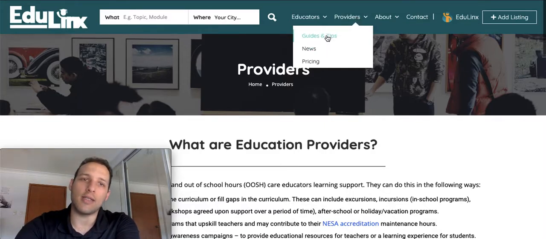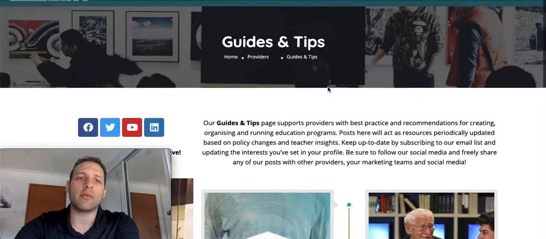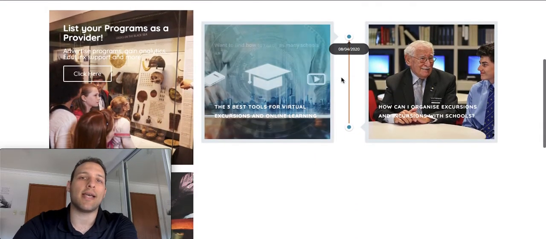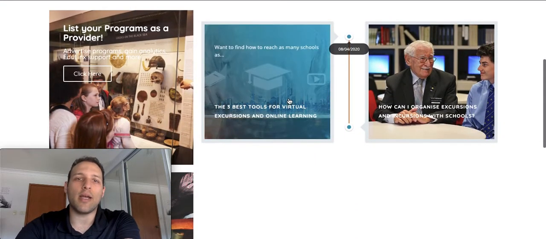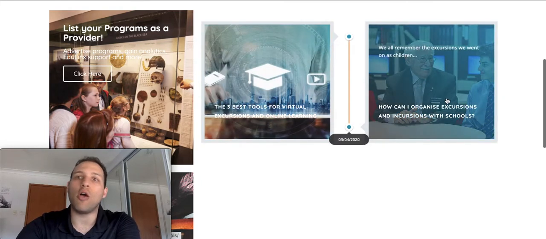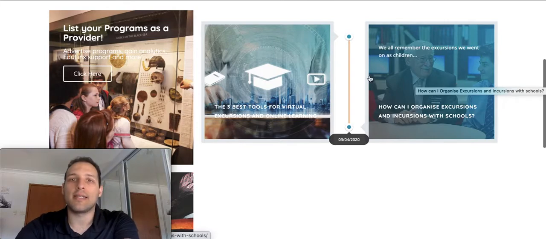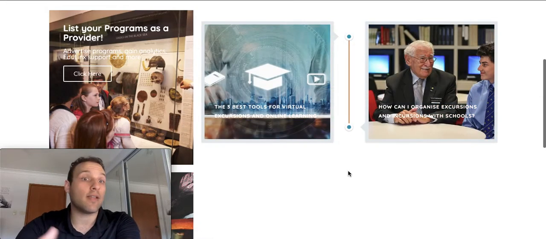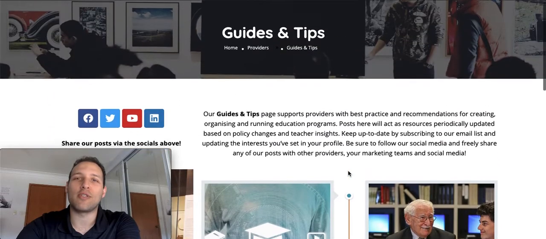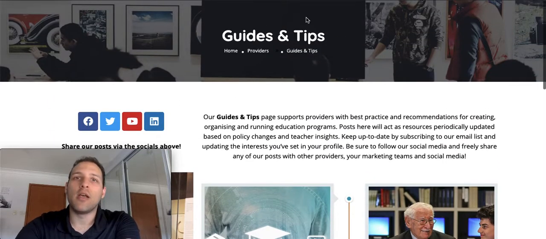You'll also get guides and tips, as we've already provided some of these in the past, and we'll create these as cornerstone pieces that we update periodically. So what we know about the best ways to organise excursions and incursions as policy changes. Same thing with running things online, as we've all been forced to learn and adapt to.